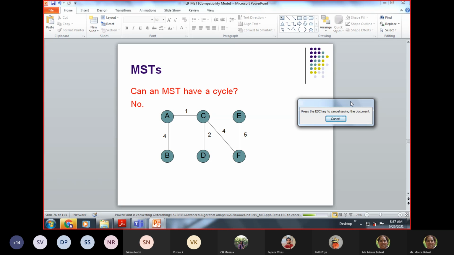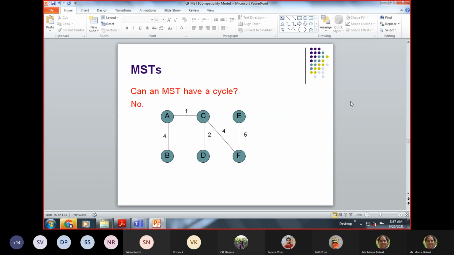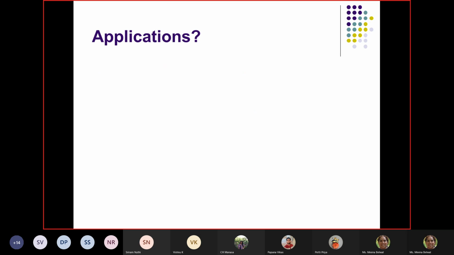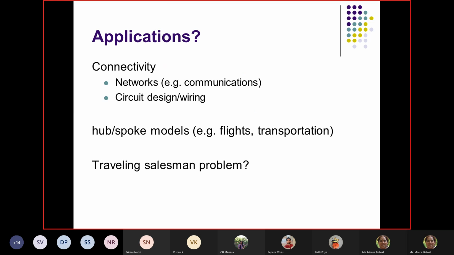And the MST cannot have a cycle, we know. So that is the reason that if we are selecting a particular edge, we cannot select another particular edge, right? So what are the applications? All of us know, as I told you, connectivity, right? So anywhere you make a network, any application which can be represented in the form of a network, there you are going to have the use of a spanning tree. So networks in communication, in circuit designing, in wiring, everywhere it is a network, right?